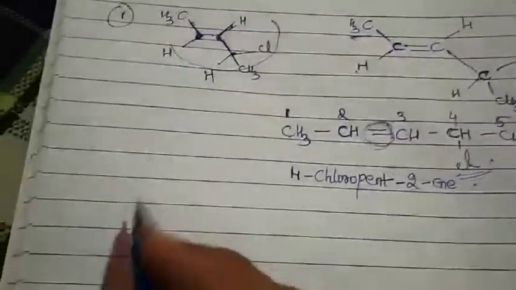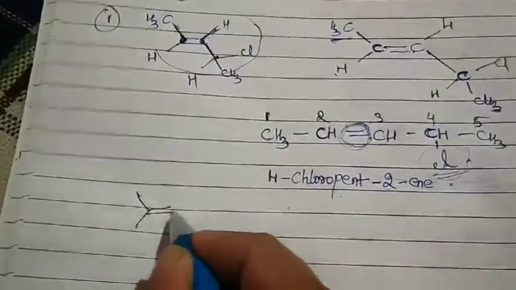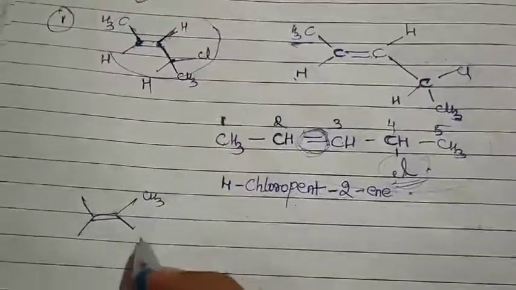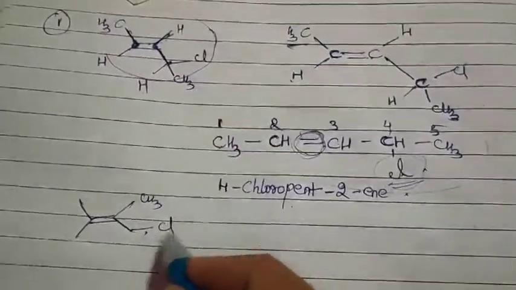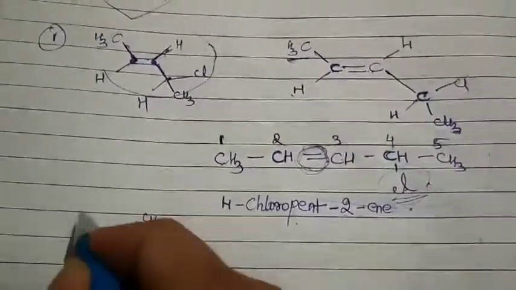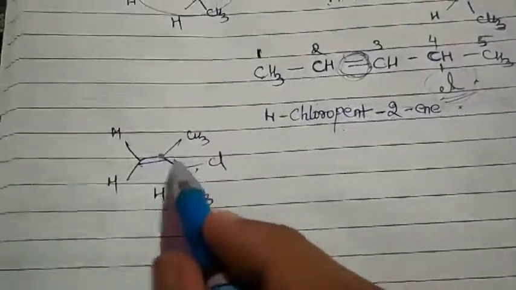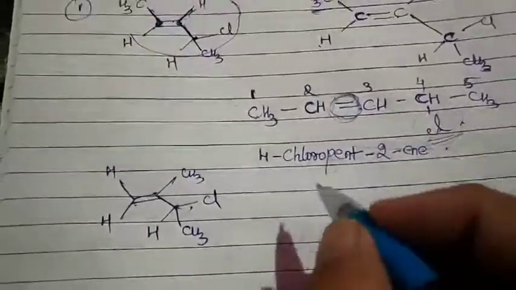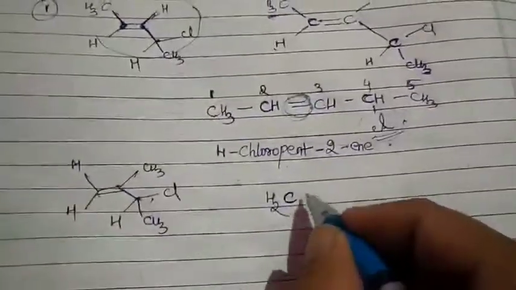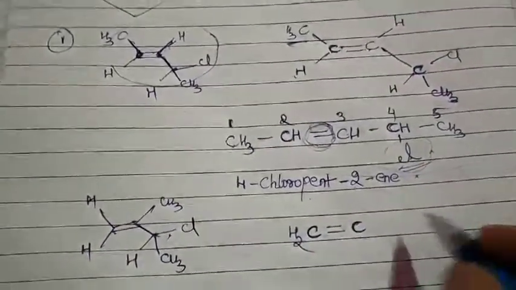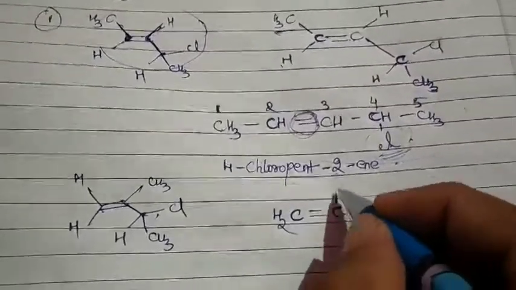Let us go with one more example. So double bond you are having. Let me give it over here this way: CH3 and over here Cl. Over here CH3 and over here H. Here an H. Here H. So how can I name it? Remember, each and every intersection contains one carbon. Let me write it directly for you. So in this way, CH2 double bond. Yes. Then this C. Okay. Which is having one CH3 over here.